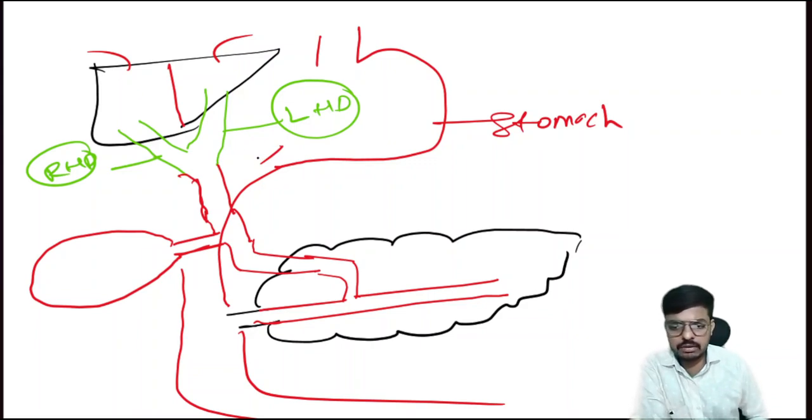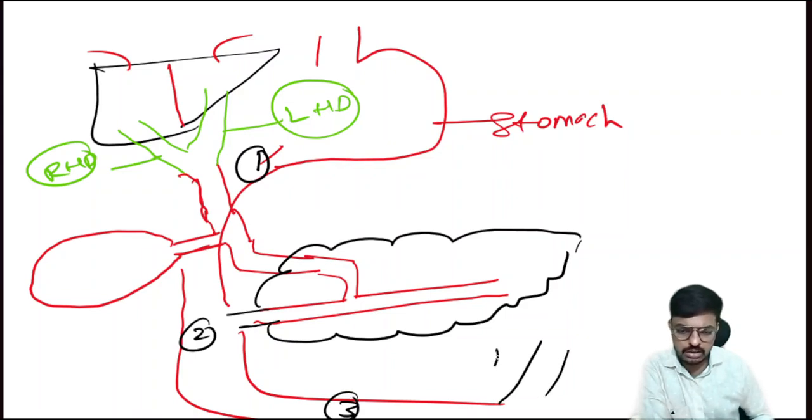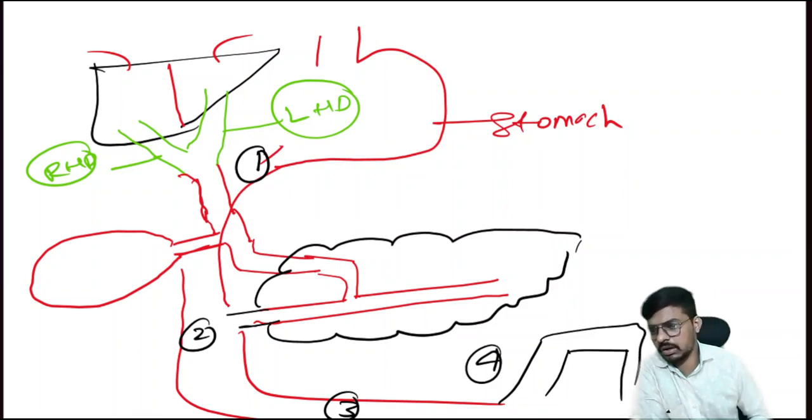In the duodenum we have four parts. This is the first part of the duodenum, this is the second part, this one is the third part of the duodenum. Again, an extension will be there, the fourth part of the duodenum, then it converts to the jejunum. Okay, bacho, the first question will come: where will the sphincter of Oddi open?